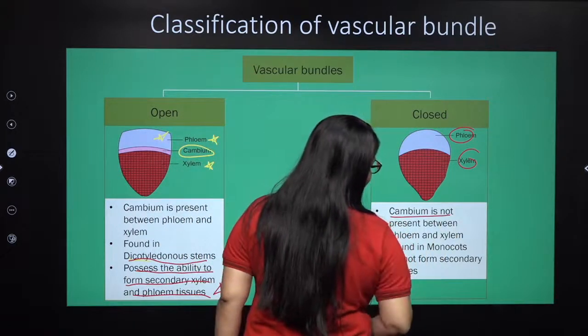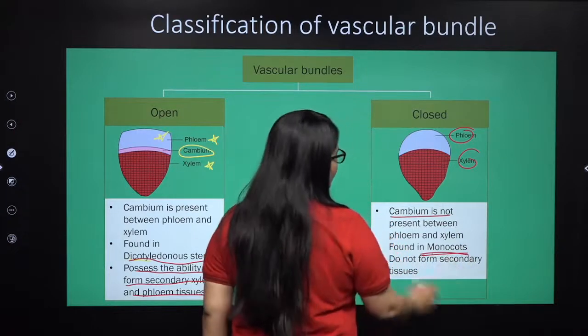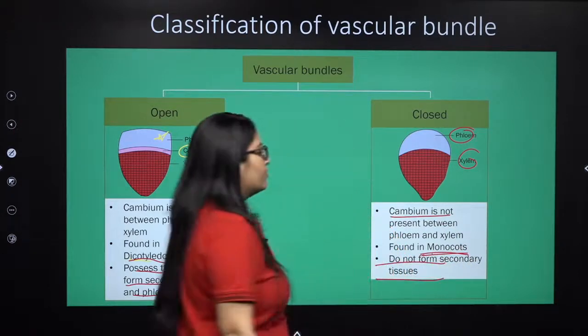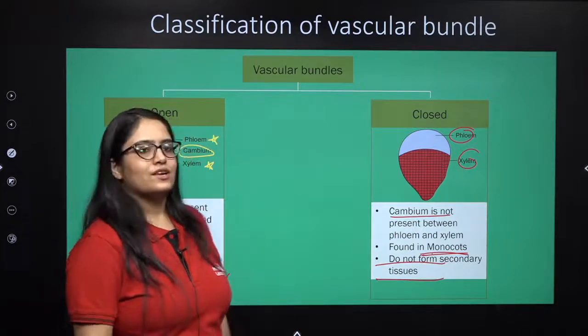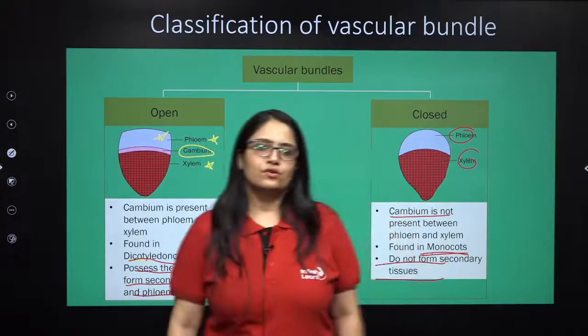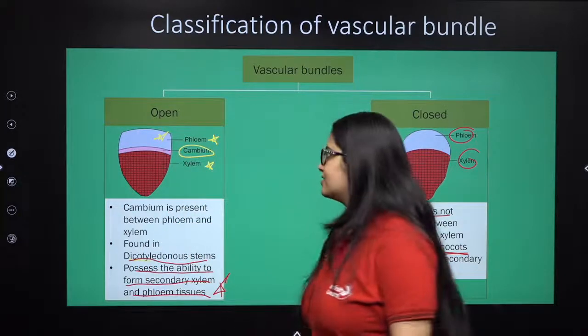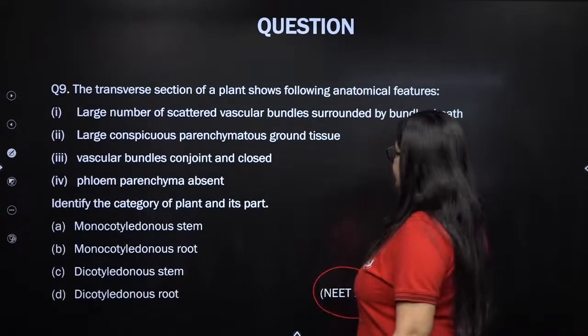Cambium is absent, right? And such closed vascular bundles are present in monocots, and they do not form secondary tissues, hence they do not participate in secondary growth. So this is seen in monocots and these are seen in dicots, right? Excellent. Next question. This was asked in NEET 2020, quite recent, my lovely kids.